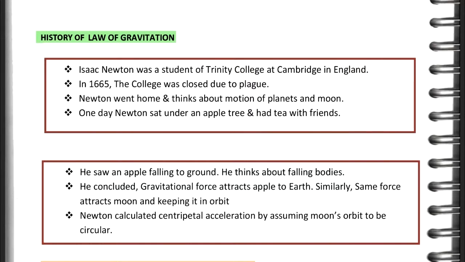He thought about falling bodies. He concluded that gravitational force attracts apple to earth. Similarly, same force attracts moon, keeping it in orbit. Newton calculated centripetal acceleration by assuming moon's orbit to be circular. Video is given here. Please watch it.